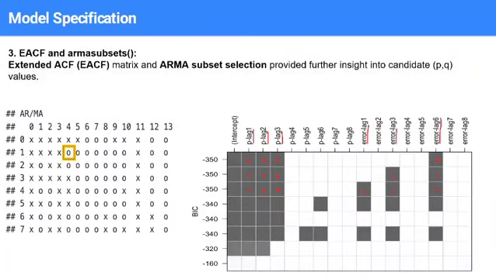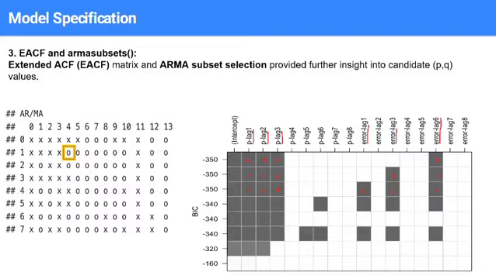Further, we used EACF and ARMA subsets to define the ARIMA models. Using EACF, the topmost O is in the position where I have marked the yellow box, where the coordinates are 1 and 4. The corresponding O's are at positions 1 and 5, 2 and 4, and 2 and 6. By this we can define 4 subsets.